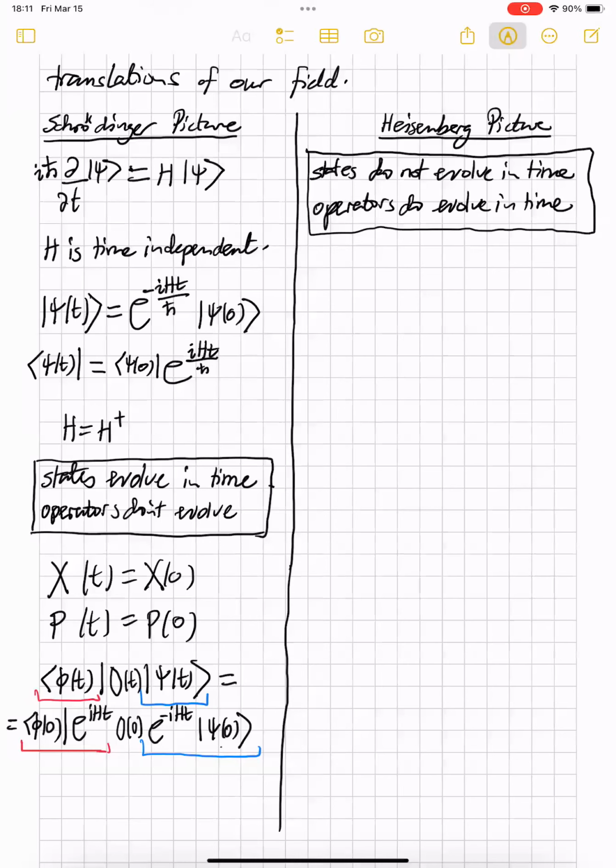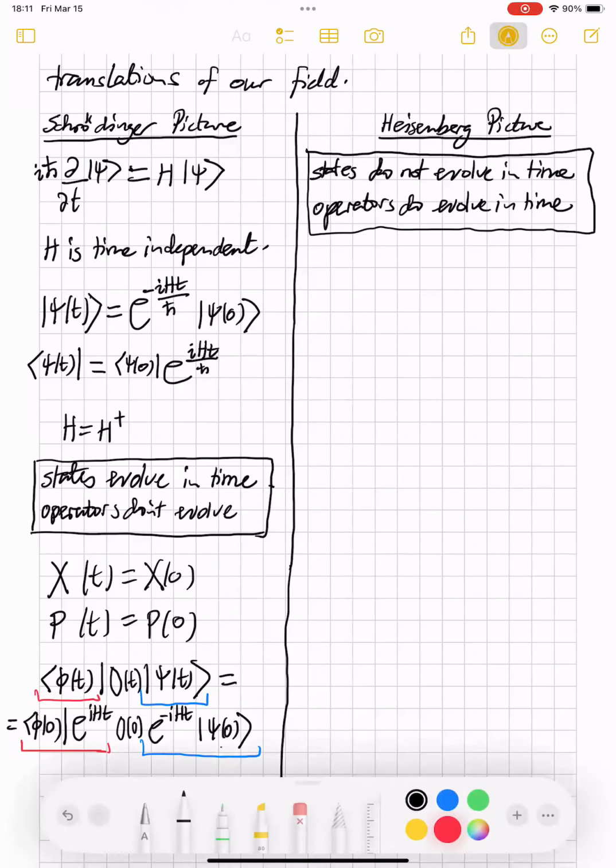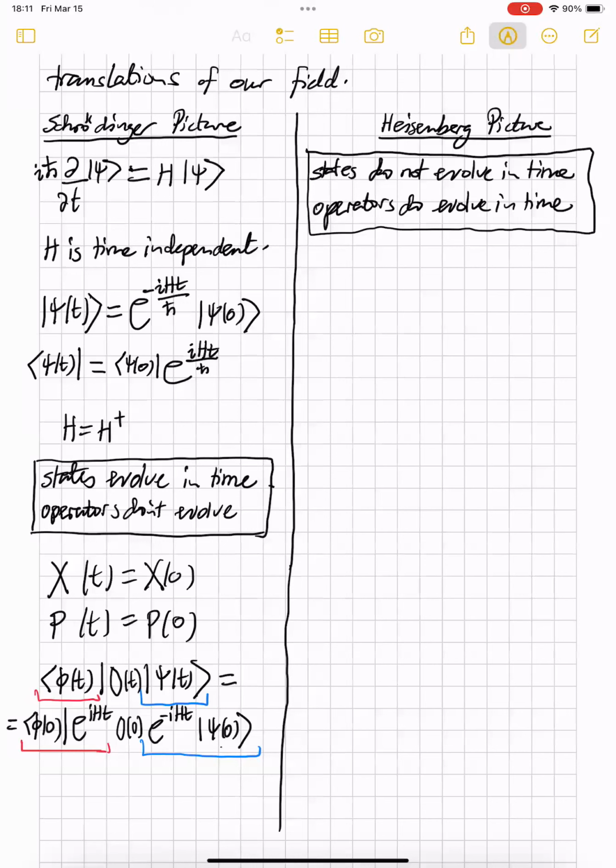Okay, now one of the things that you can see is that Schrodinger picture states do not evolve in time, but Heisenberg picture states do evolve in time. So if we start to talk about some state, it's important that you know to which picture the state belongs. And from now on, we're going to have to actually spell out what picture the state belongs to. So for all of these Schrodinger picture states, I'm going to put a subscript S.